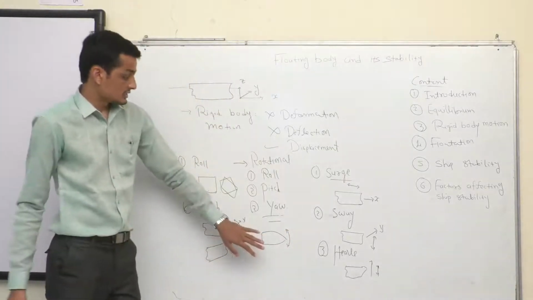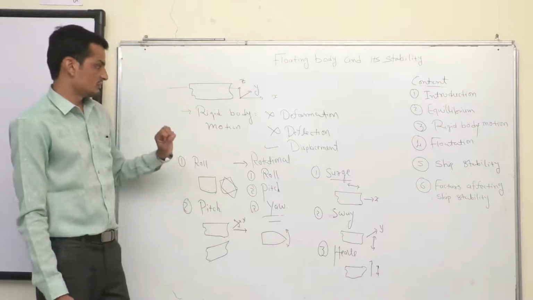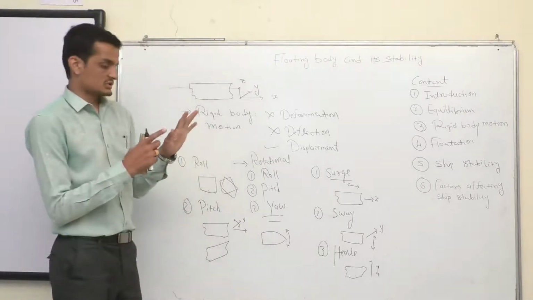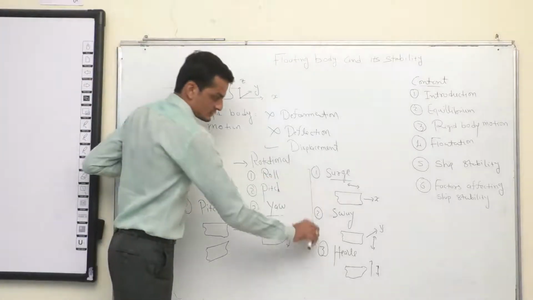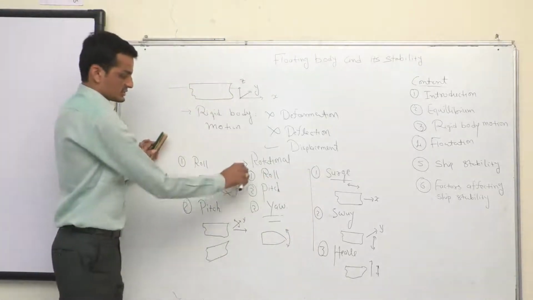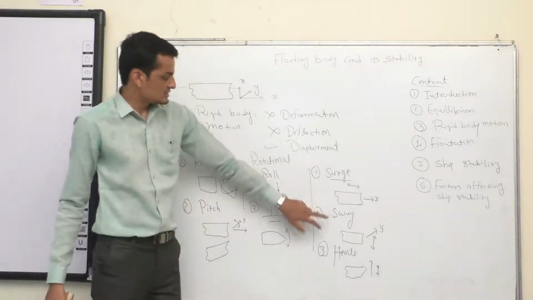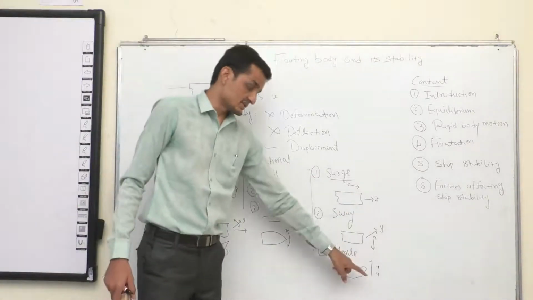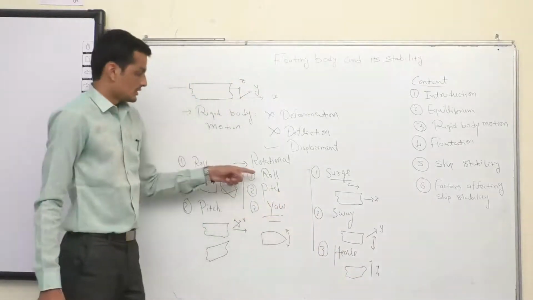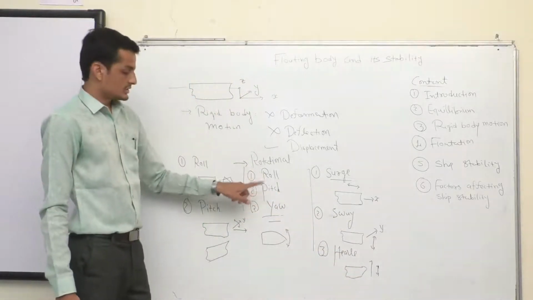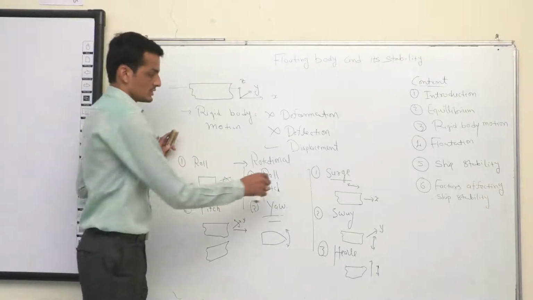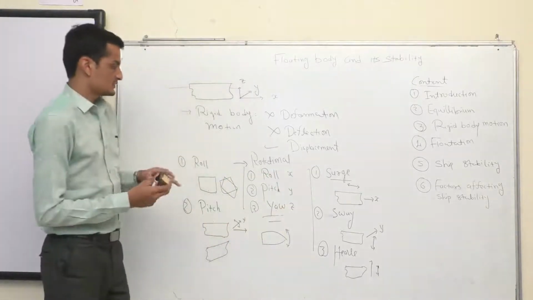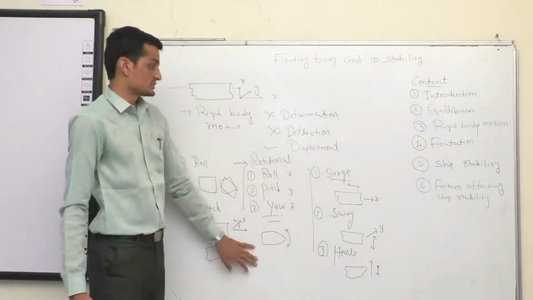So that is called yaw motion. So we discussed ship's rigid body motions. There are 6 motions. In that, 3 translation motions and 3 rotational motions. Surge, sway, heave is basically along x, y, and z axis respectively. Roll, pitch, and yaw is about x, y, and z axis respectively. So 3 translation and 3 rotational motions.